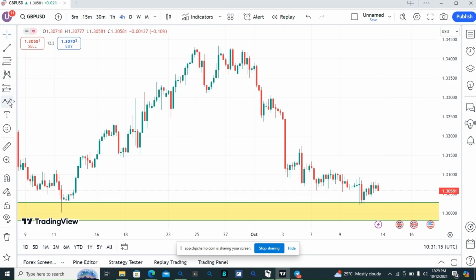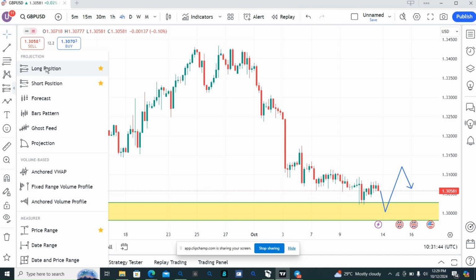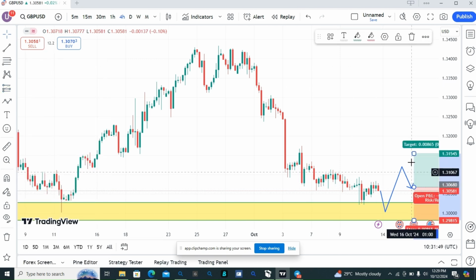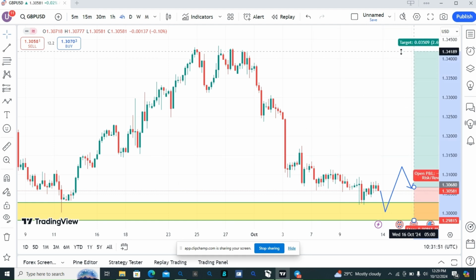So what are we expecting to see in 4 hour time frame before we buy? We expect this market to either create another lower low here to this zone and go back to break above this lower high. Then we allow price to come back at this zone. We'll now enter and buy the market. We'll put our order here and buy the market. Okay, this is scenario number one. We'll buy this market up to this zone.